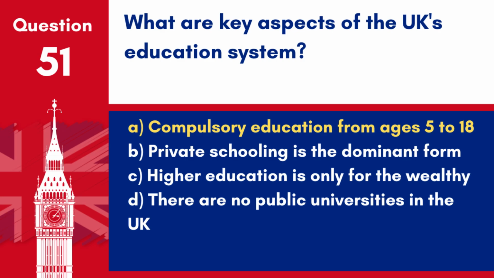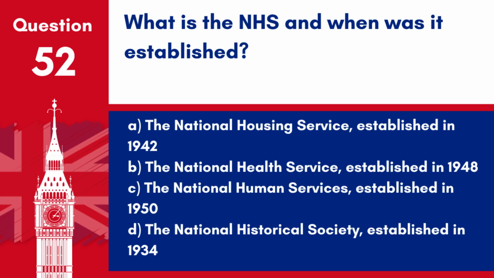Answer. A. Compulsory education from ages 5 to 18. Education is compulsory in the UK for all children from the age of 5 to 18, encompassing primary and secondary education.